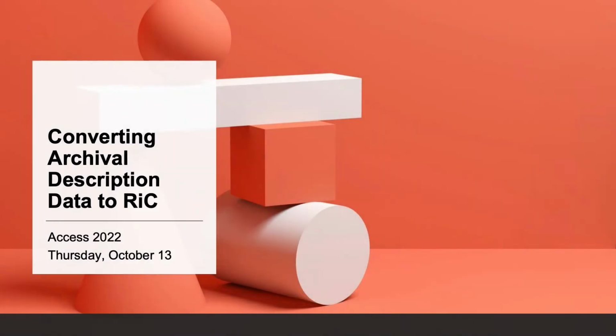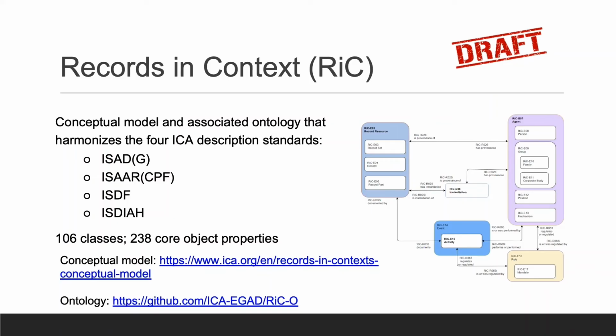Hello, Access 2022. Our presentation provides a brief overview of our group's research into and experimentation with converting archival description data to records in context. Records in context, or RiC, is a conceptual model for describing archival records, related agents, and activities with semantic triples. It is being developed by the International Council on Archives and is currently in draft format.